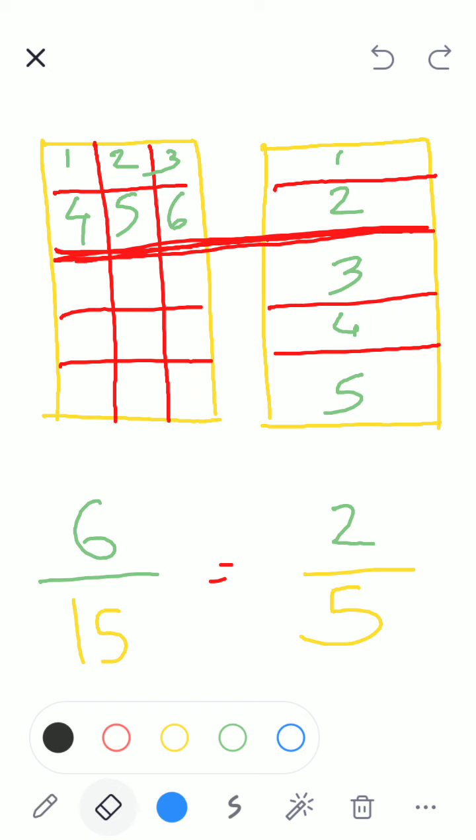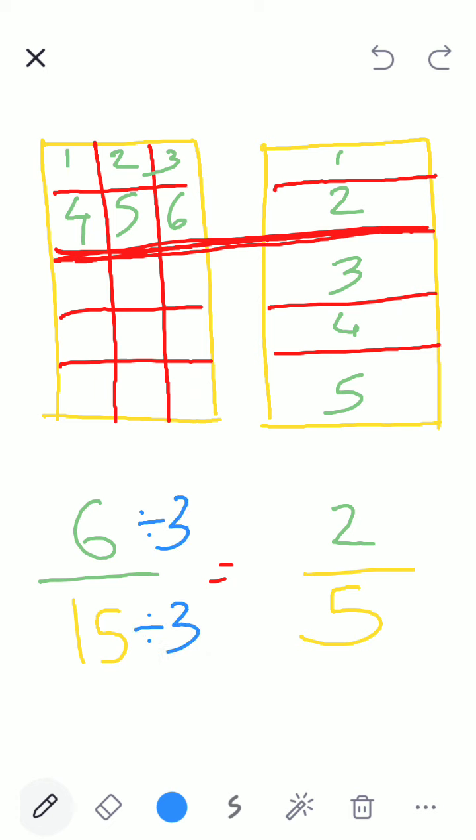So I will divide numerator and denominator by 3. 6 divided by 3 is how much? 2. And 15 divided by 3, 5. Clear. So I got the simplest form.